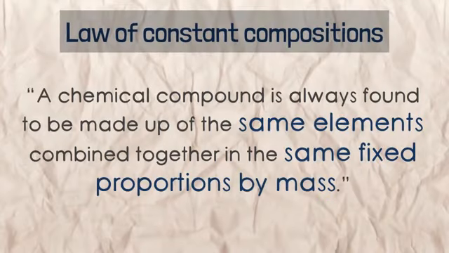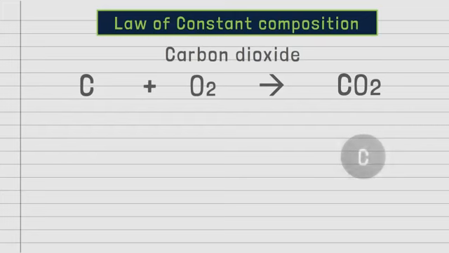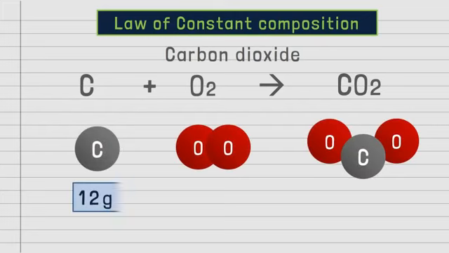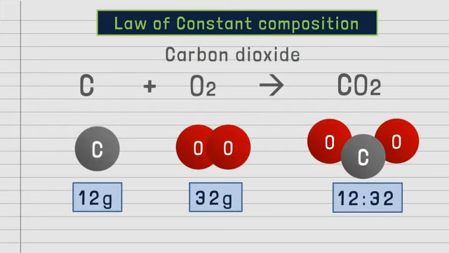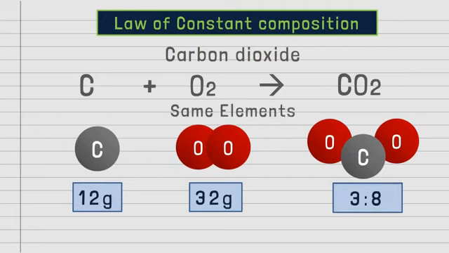Law of constant composition. A chemical compound is always found to be made up of the same elements combined together in the same fixed proportion by mass. Let's take an example of carbon dioxide. Carbon dioxide has 12 grams of carbon for every 32 grams of oxygen. So in carbon dioxide, the ratio of carbon to oxygen is 12:32. That gives 3:8. So carbon dioxide is following the law of constant composition, as it is always made up of the same elements, carbon and oxygen, and always mixed in a fixed proportion of 3:8.